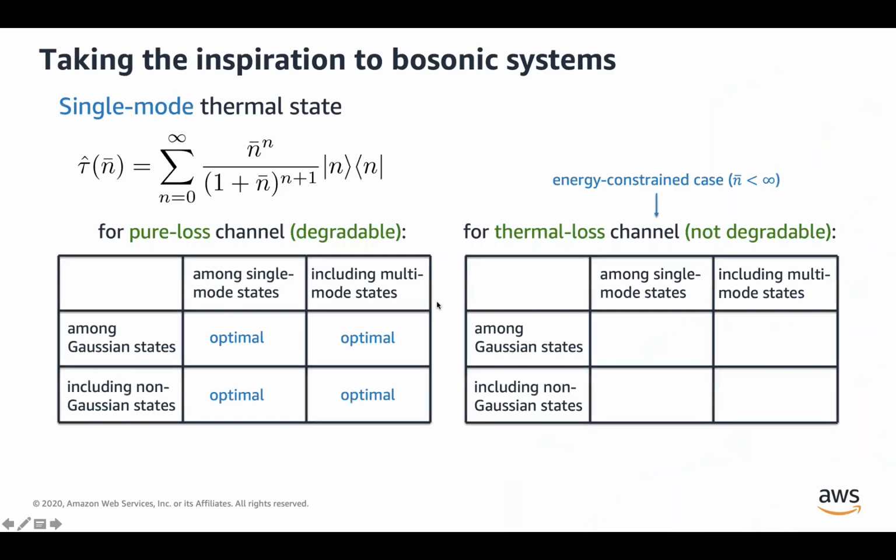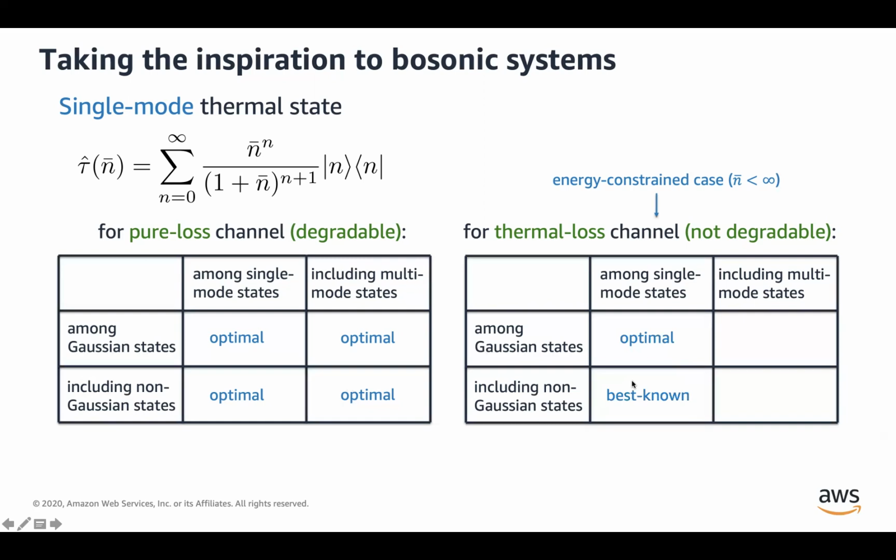So coming back to the single mode thermostat, we have discussed that the single mode thermostat is the optimal input state for pure loss channels, which are degradable. Now for thermal loss channels, we know that this is the optimal input state among Gaussian states and among single mode states. And even in the single mode case, it's not yet known whether this Gaussian thermal state is optimal.